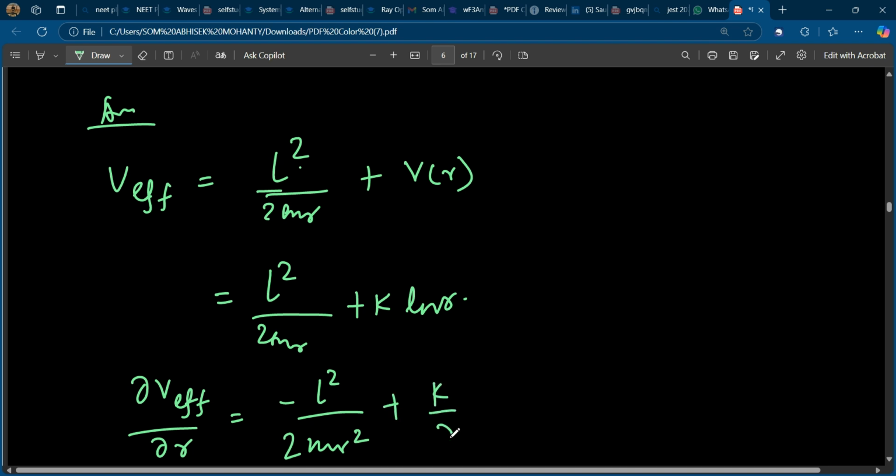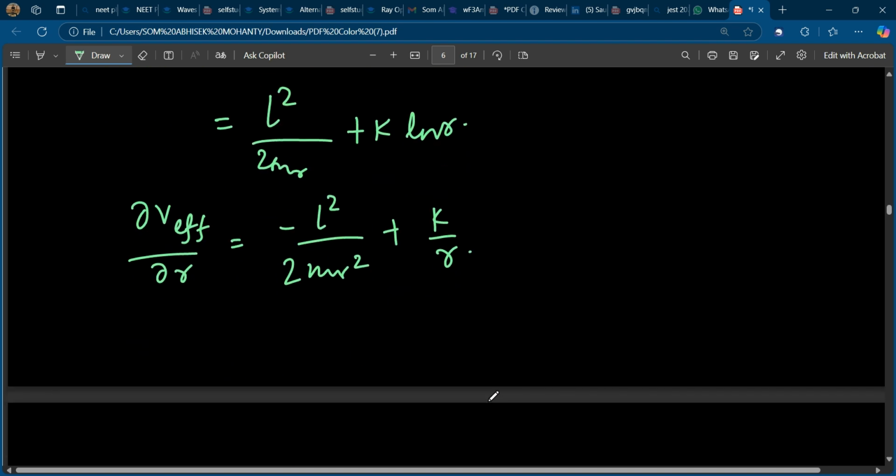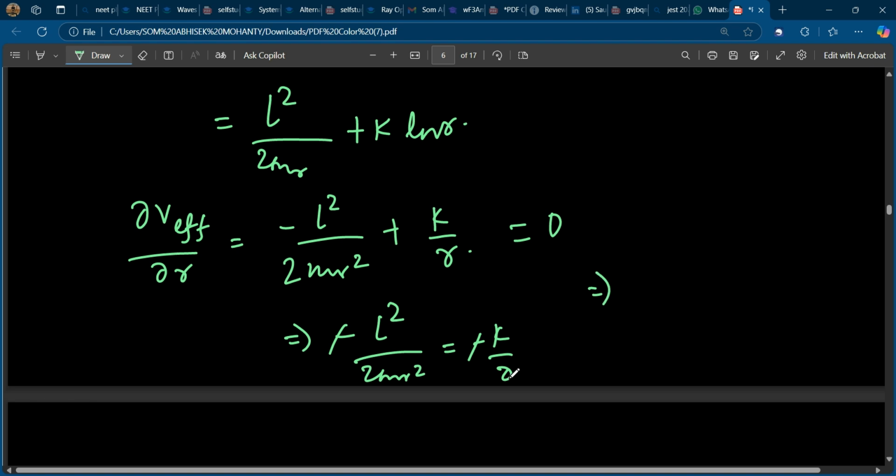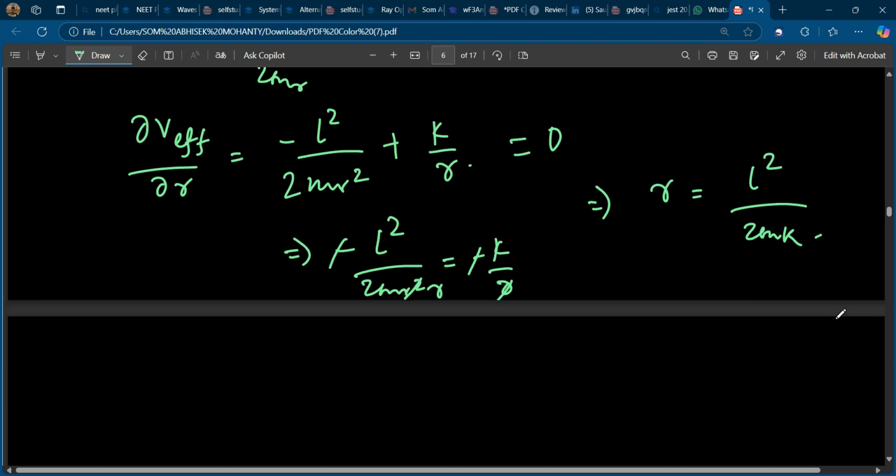We have to equate it to 0. So minus L square by 2mr square is equal to minus K by r. Minus minus cancelled out, r cancelled out. From here we get r is equal to L square by 2mK.